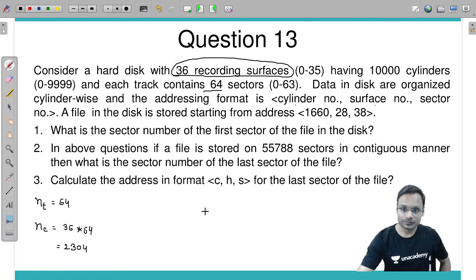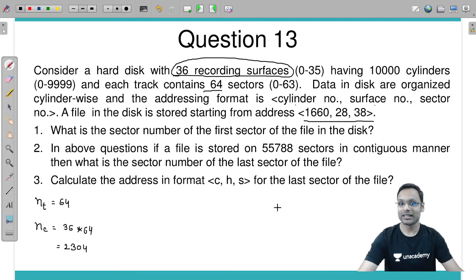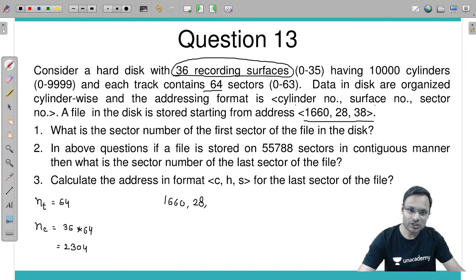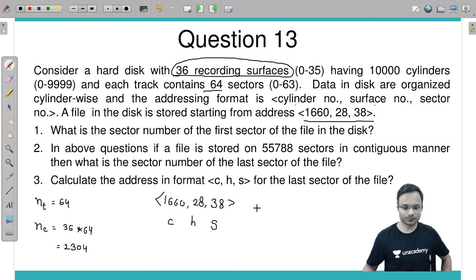Okay, now what is the further thing? The disk is organized this way, with data organized cylinder-wise, and so on. This is the address of the first sector of the file. So if the address given is 1660, 28, 38, this is the cylinder number, this is the surface number H, and this is the sector number.